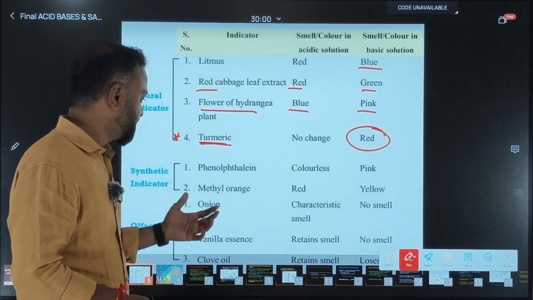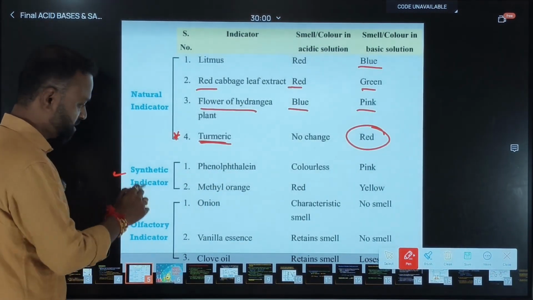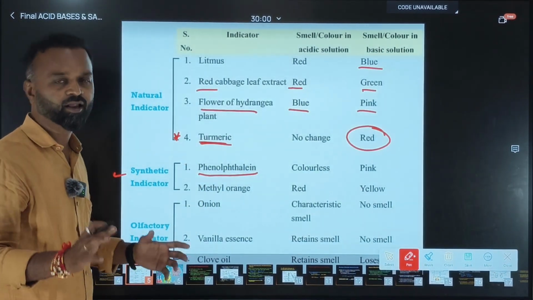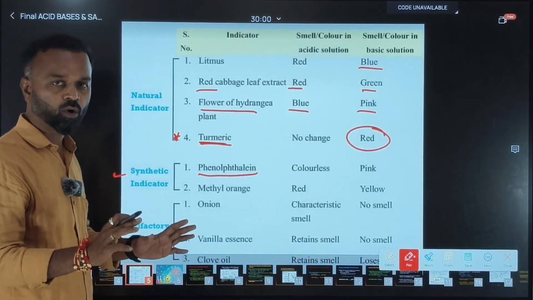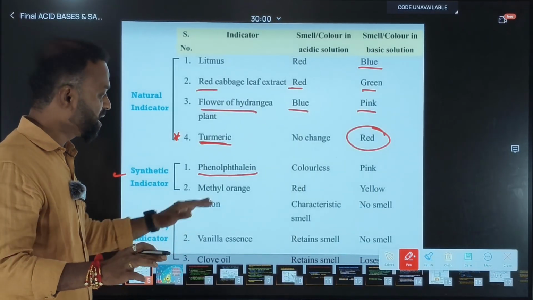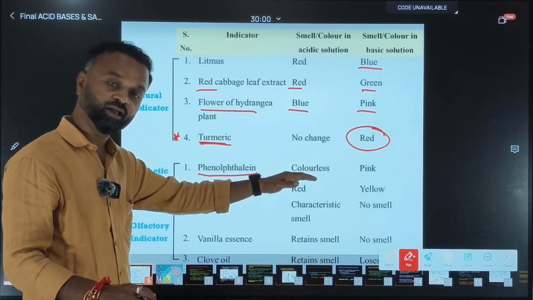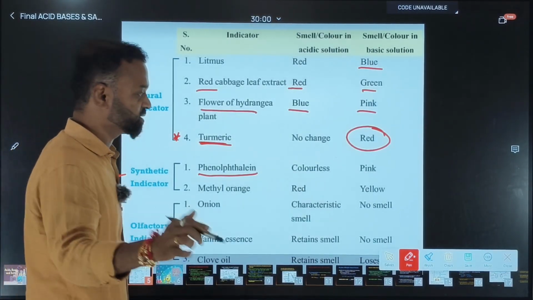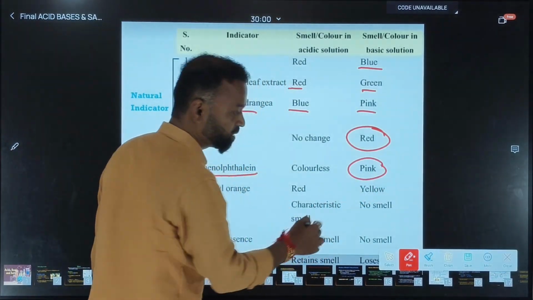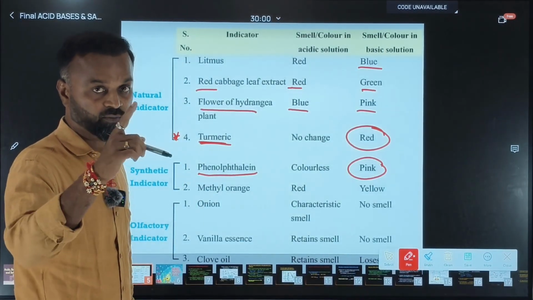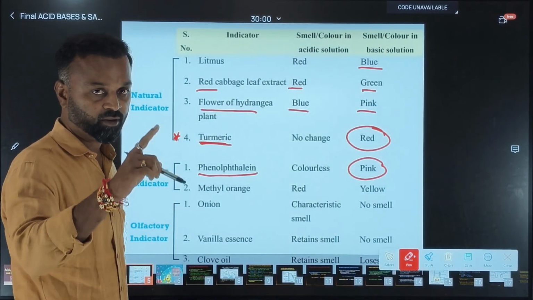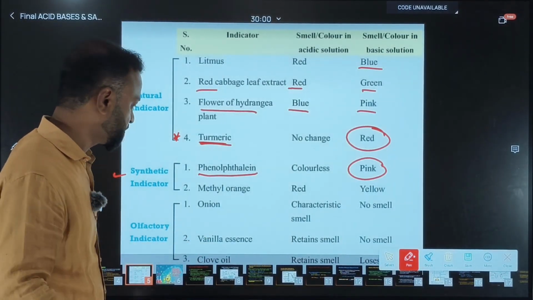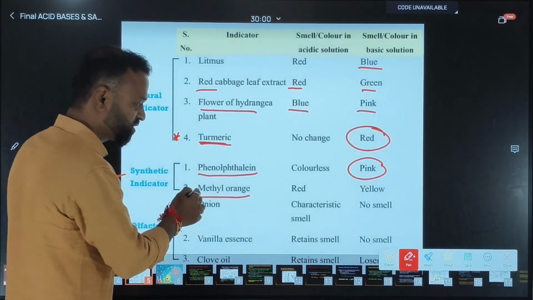Next one is synthetic indicators. These are very simple. Phenolphthalein, remember, is colorless, like water. Once it comes in contact with the acid, it remains colorless only. But once it comes in contact with the base, it changes color to pink. P for phenolphthalein, B for base, P for pink in color. You need to remember. Next one, methyl orange, it will be orange color only.